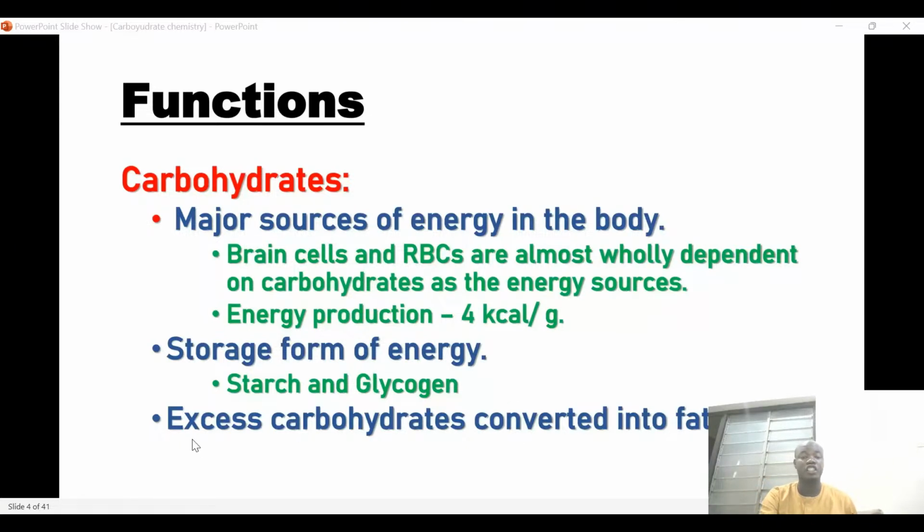In addition, excess carbohydrate is also converted into fat. So when we have carbohydrates in our body, after storage in the form of glycogen, the remaining glucose, or the remaining carbohydrate, can also be transported to the adipose tissue and stored in the form of fats.